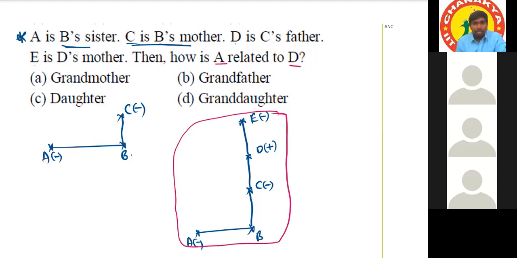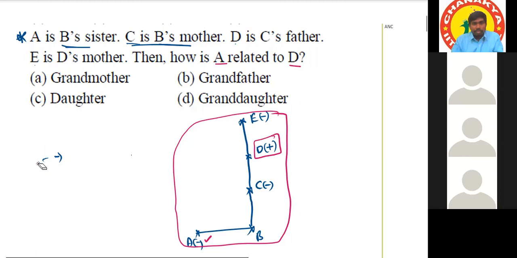Here the question is, how is A related to D? Because A is a female, A is the granddaughter of D. Is it paternal granddaughter or maternal granddaughter? You forgot that thing.